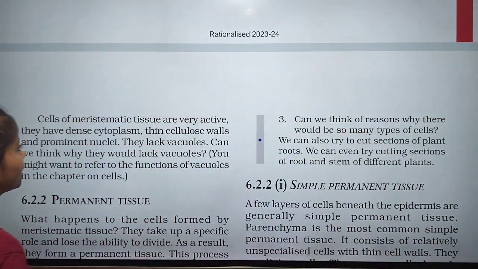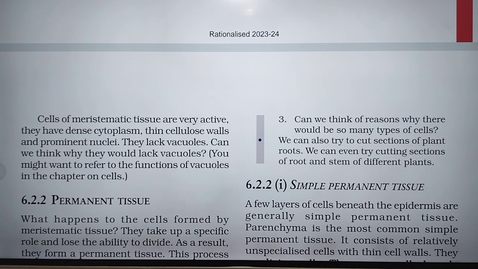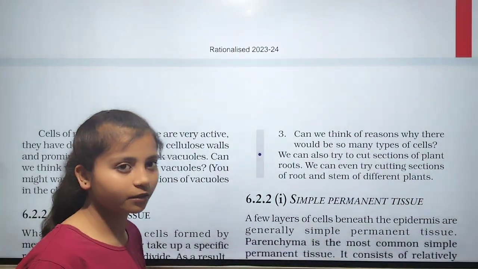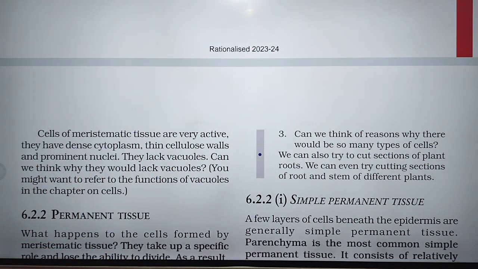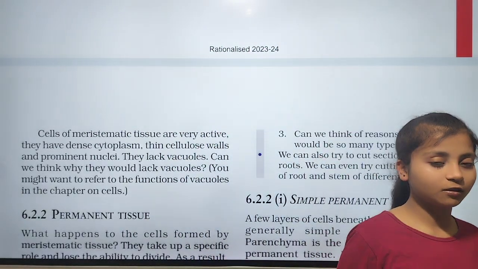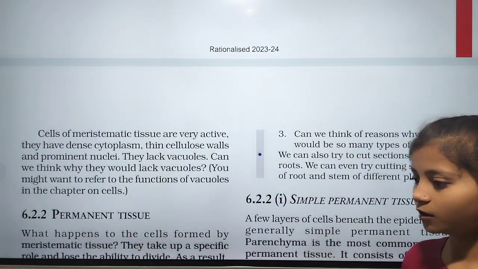Cells of the meristem tissue are very active. They have dense cytoplasm, thin cell walls and prominent nuclei. They lack vacuoles. Can we think why they would lack vacuoles? You might want to refer to the function of vacuoles in the chapter on the cell. What is the function of a vacuole? Vacuoles store waste material and also increase the surface area of the plant cell.